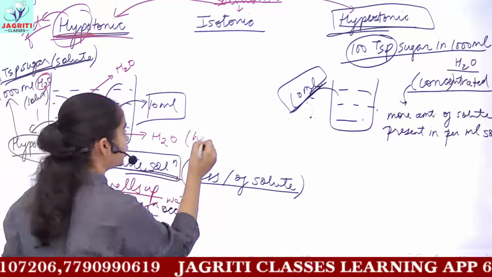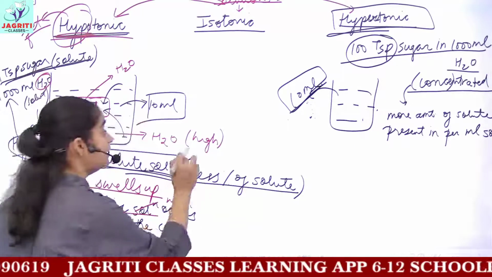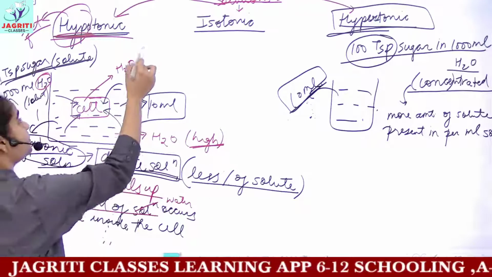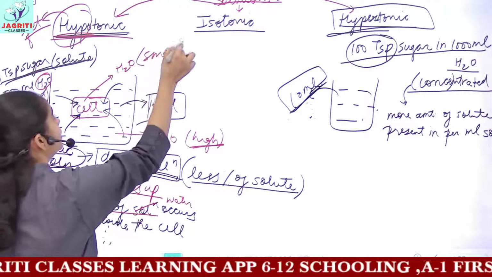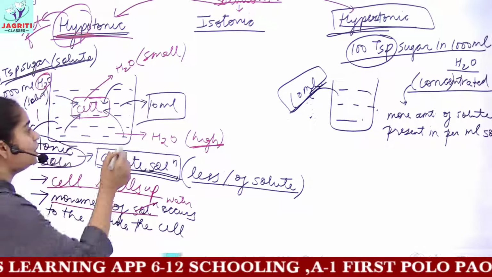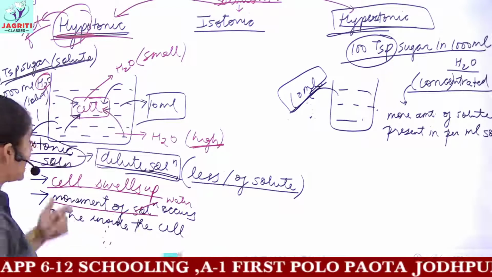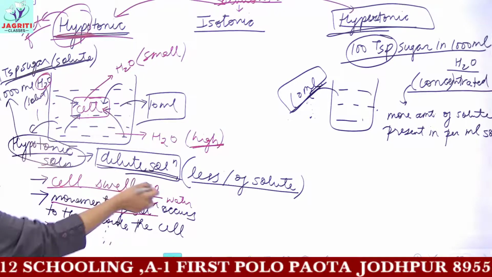So what I would observe is the movement of water from outside to inside of the cell, and as a result the cell would swell up.